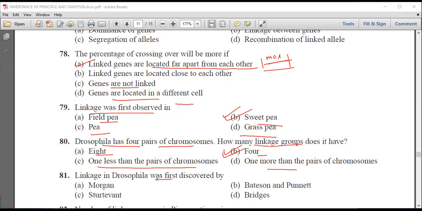Linkage in Drosophila was first discovered by Morgan, Bateson and Punnett, Stewart, or Bridges. We know it was discovered first by Morgan.